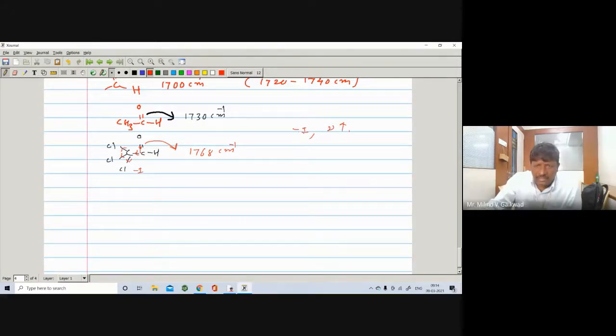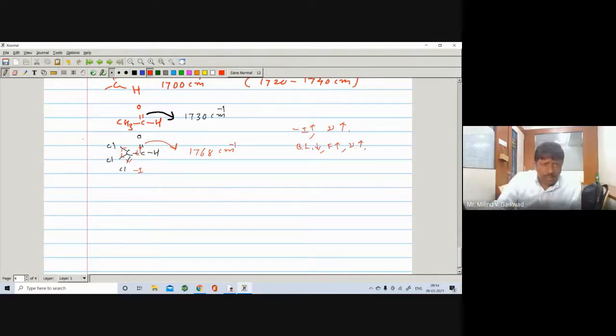Because as the minus I effect increases, the bond order or bond length gets decreased. Bond length gets decreased, force constant gets increased, so vibrational frequency gets increased, right?